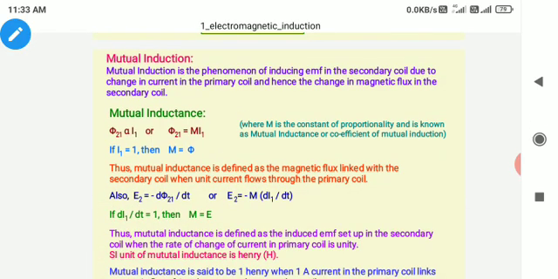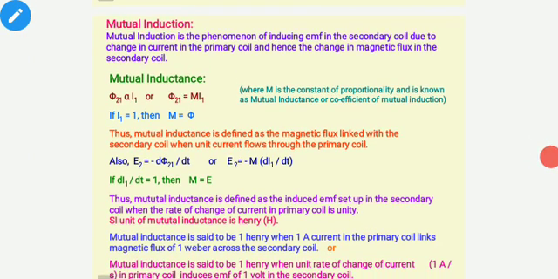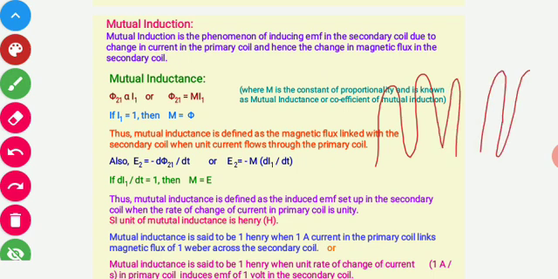Now students, in mutual inductance we will consider two coils. इसमें हम दो coils को देखते हैं। जैसे यहाँ पे अपने बात करें, this is one coil, this is second coil.